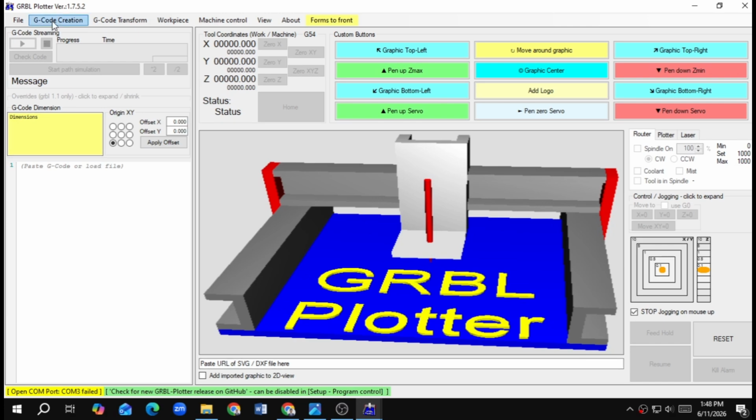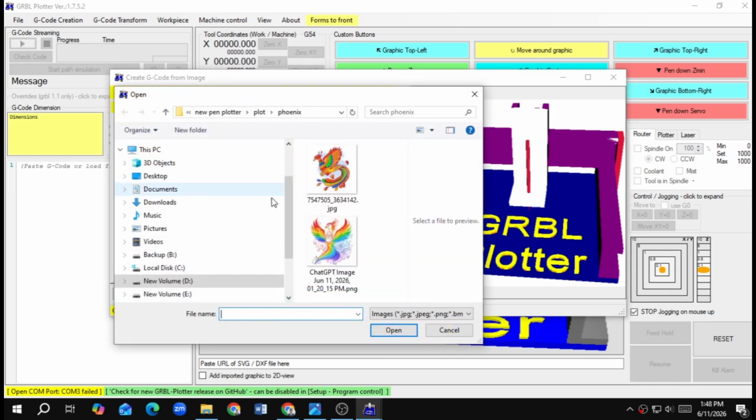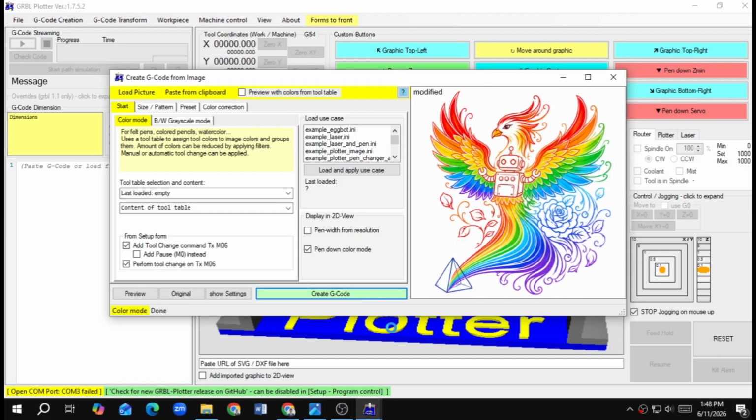Again go to G-code generation. Click convert image. Click load picture. Here is my picture I want to plot. Open it. Hit preview with colors from the tool table. You can actually change the colors in the color correction tab.